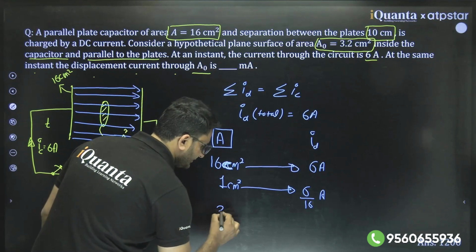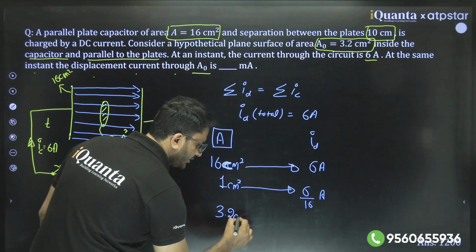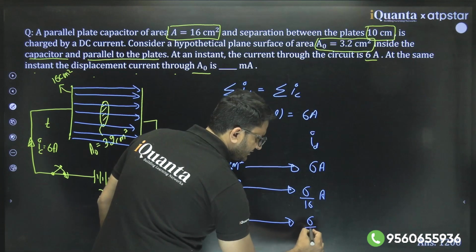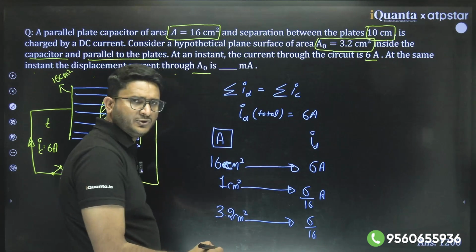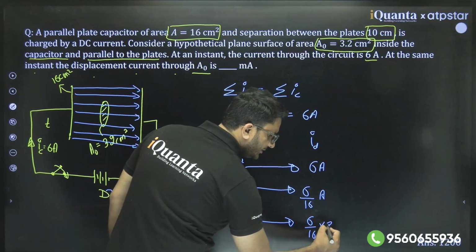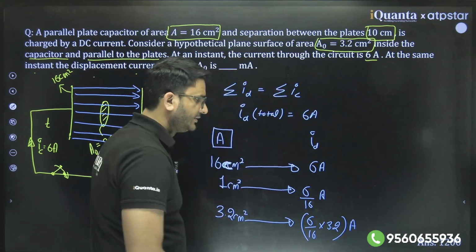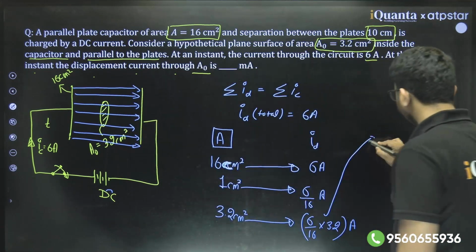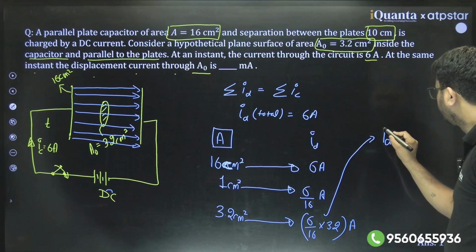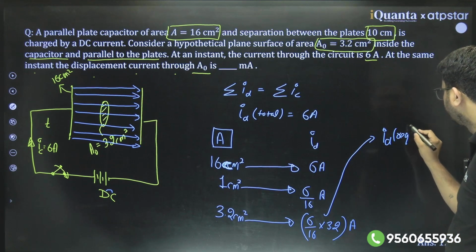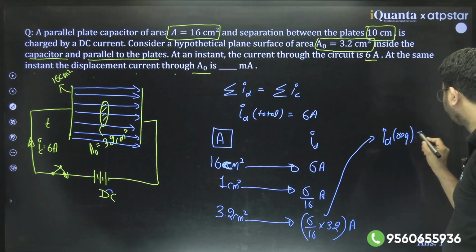Then what is the current flowing through 3.2 centimeter square? So you will write, 6 by 16, that is current flowing through unit area, into 3.2, this much ampere. So you just calculate this value. This is my displacement current required. What is this value?